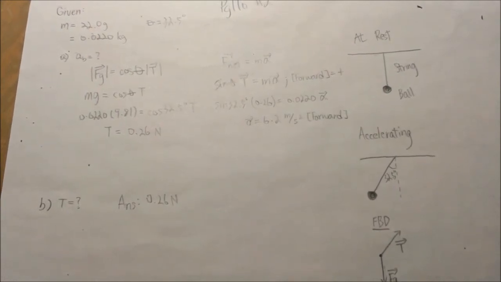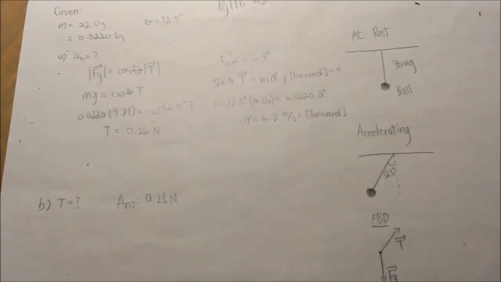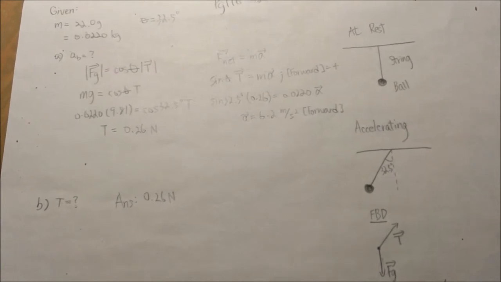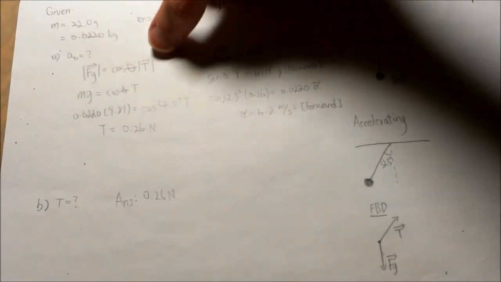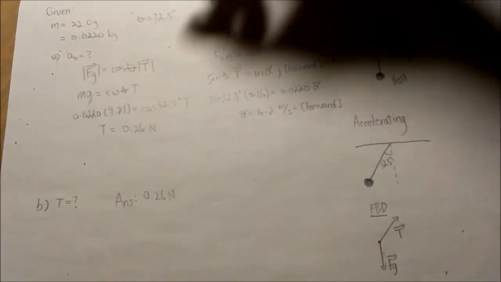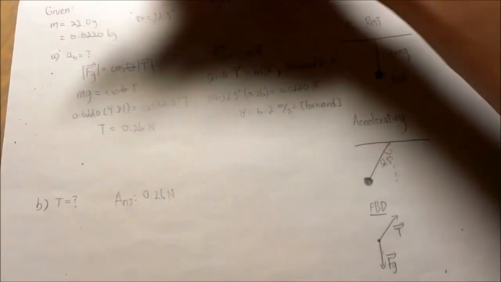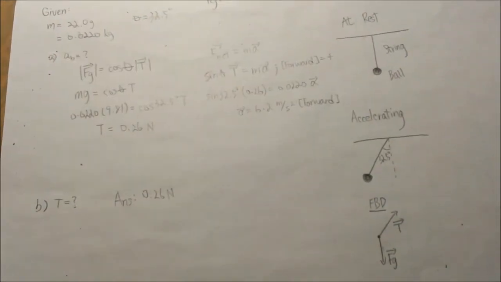For part B, do we need to know the mass of the ball to do the calculation and find the tension? Well, the answer is yes, because in this equation, we have two unknowns if we do not know the mass. The tension is unknown, and the mass would be unknown. Therefore, you are unable to solve the tension.